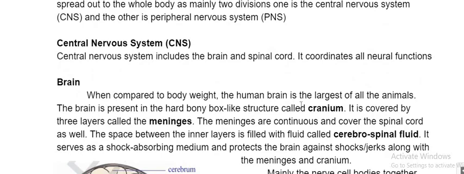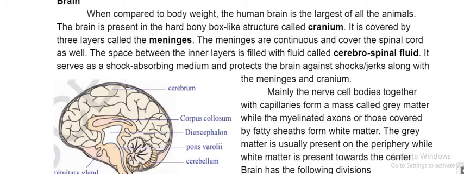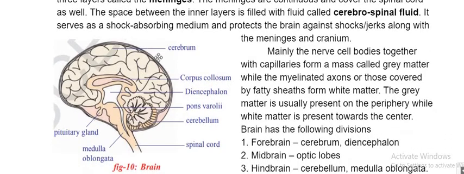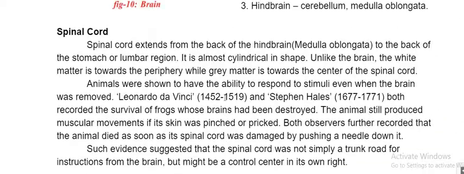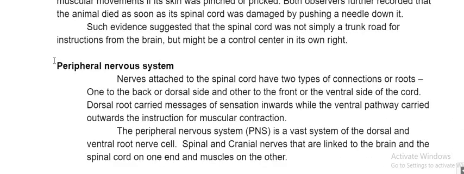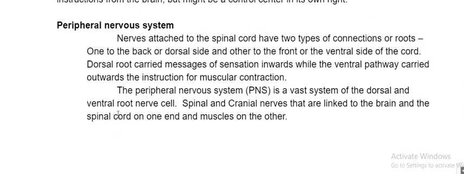Central nervous system. In the central nervous system, there are 2 parts: brain and spinal cord. First, the brain. This is your brain. The brain is largest in humans among all the animals, and it is stored in a very hard bony structure, and it has 3 layers. All these we have seen. Then about the spinal cord, that is also completed. Here we have to start the PNS, the peripheral nervous system.